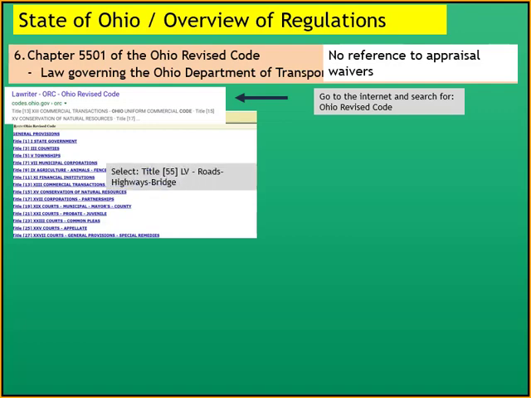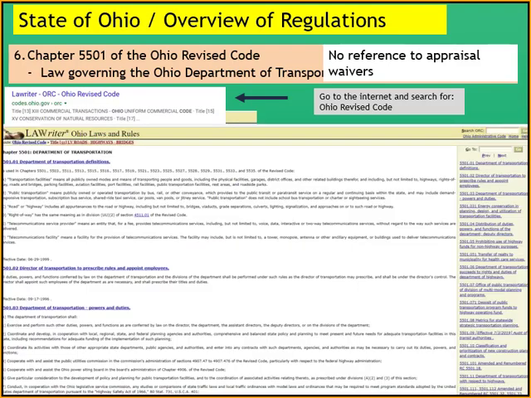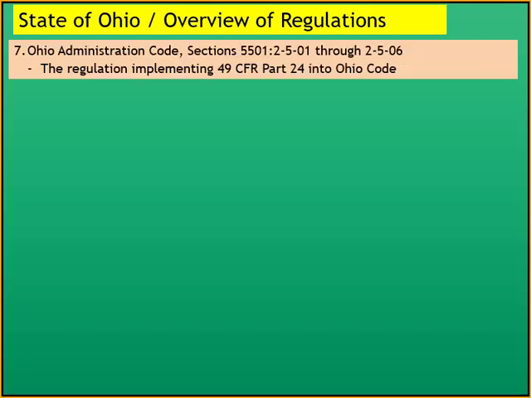In Ohio, we would select Title 55, which is Roads, Highways, and Bridges. We would click on that, and we would then click on 5501 for the Department of Transportation, which would be the top one. If we would click on that, we have the various different regulations for ODOT, and to the right are our various selections, so we would select whichever one we would happen to be looking for.